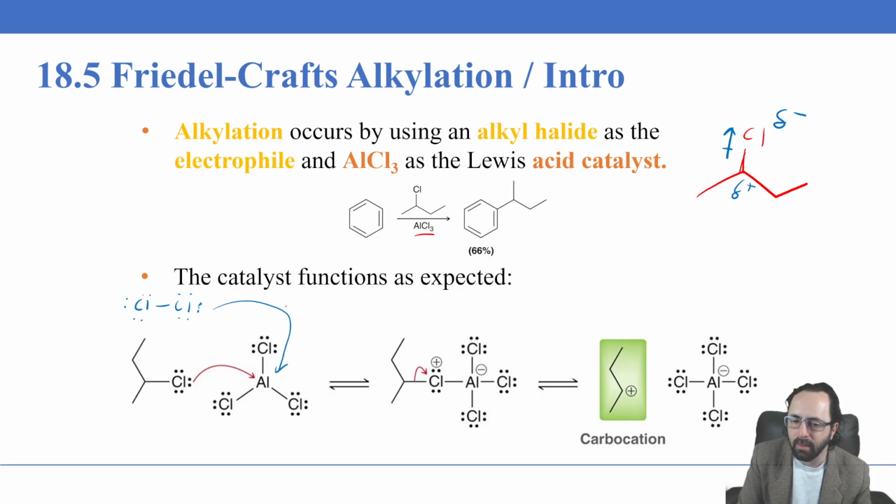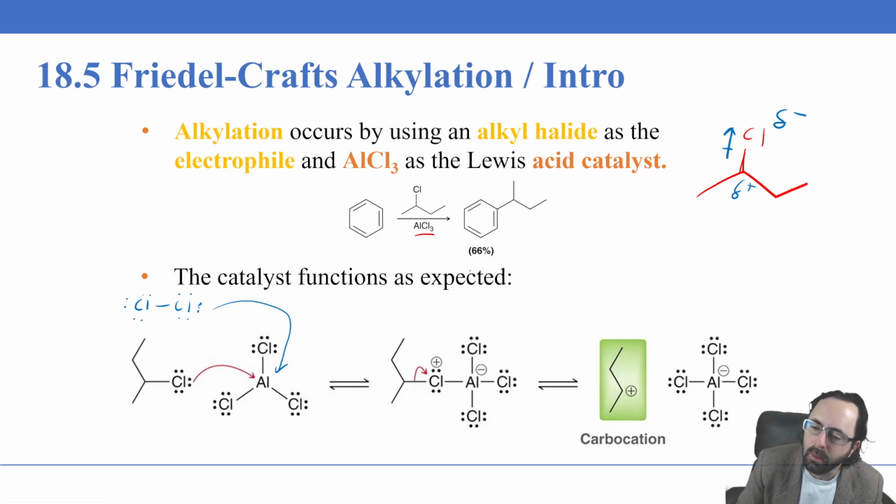However, in this case, it's going to be the chlorine that's attached to the alkyl halide that is going to donate the electrons. And so you get an aluminum that is going to have a 4th bond, so it will have 1 extra electron compared to when it had 3, giving a -1 formal charge. The chlorine now, instead of having 1 bond and 3 lone pairs, is going to have 2 bonds and 2 lone pairs, thus giving it a positive formal charge.